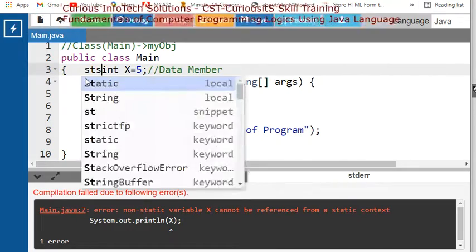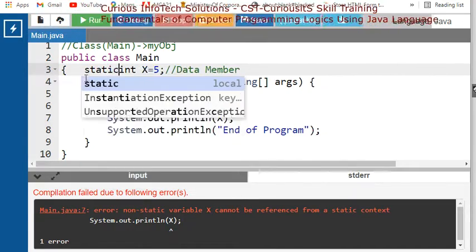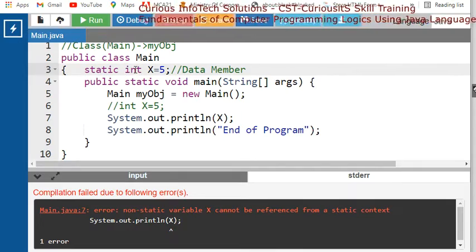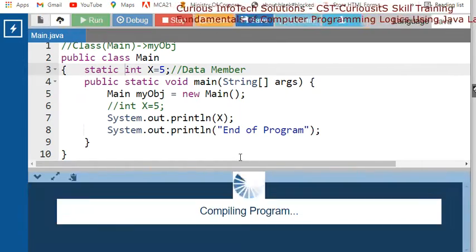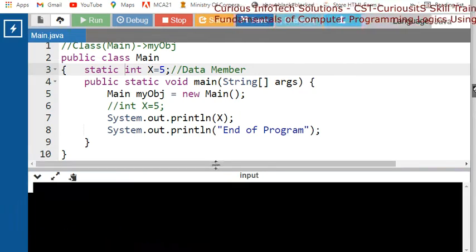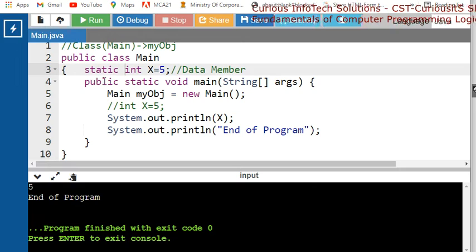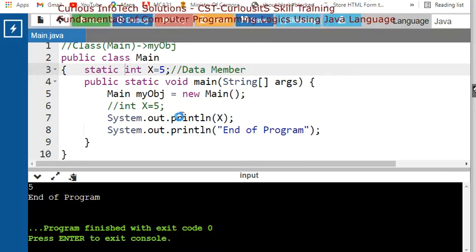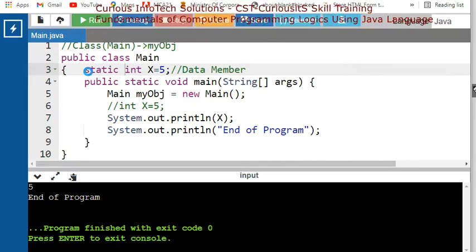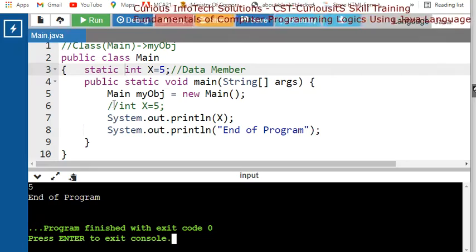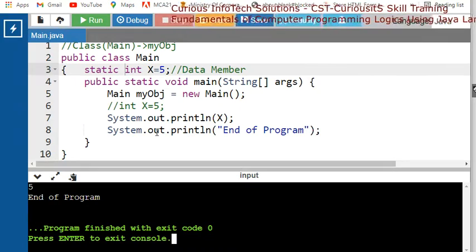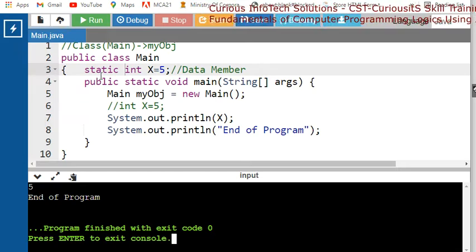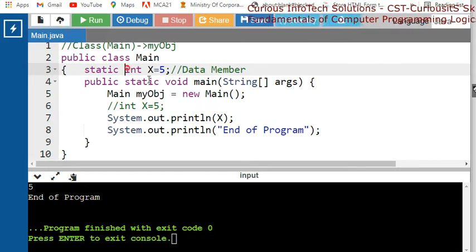ठीक है, now see this is the static. Okay, so let the variable become static. So now I can get that 5 and end of program. देखिए यहाँ पर दिख रहा है मेरे को, because my static method can call static variables only. So it means by a static method you can't call a non-static variable. Okay, so here this is one important note. Now let's say I want to use this without static. अब मुझे without static करना है.